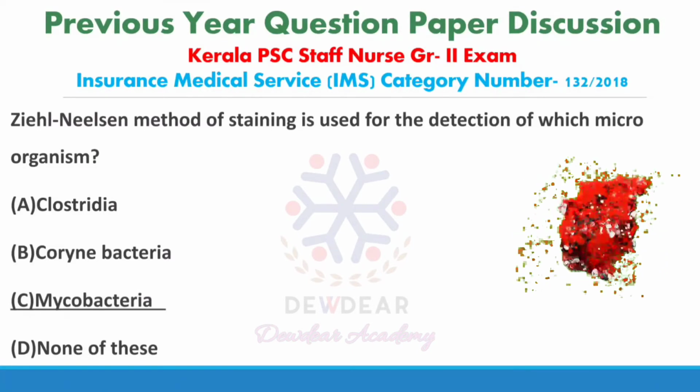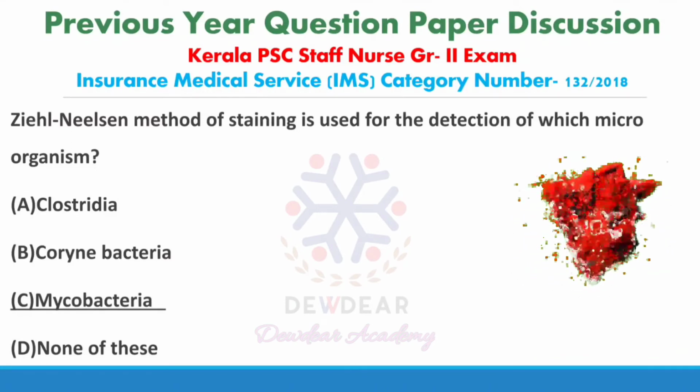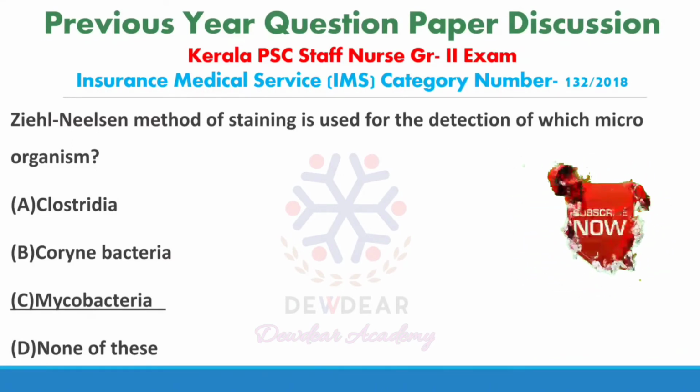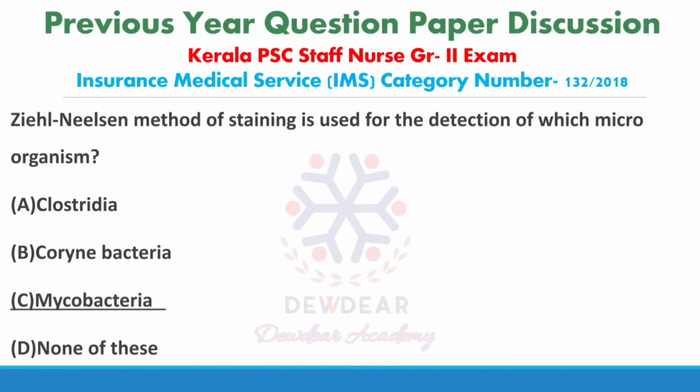Ziehl-Neelsen technique or acid-fast staining is used to stain Mycobacterium species, including Mycobacterium tuberculosis. It is a differential staining technique first developed by Ziehl and later modified by Neelsen, so it is known as the Ziehl-Neelsen method of staining.